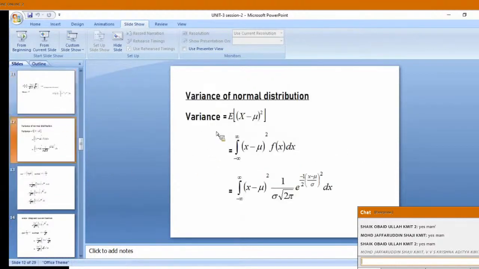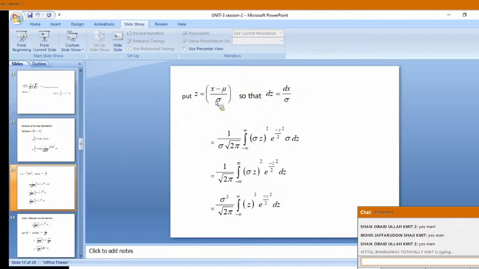Variance only we need once again. Variance is defined as expectation of x minus mu whole square, integral minus infinity to plus infinity, x minus mu whole square f of x dx, integral minus infinity to plus infinity, x minus mu whole square 1 by sigma root of 2 pi e power minus x minus mu whole square by 2 sigma square dx. We are writing the probability density function. Then we are giving the substitution.